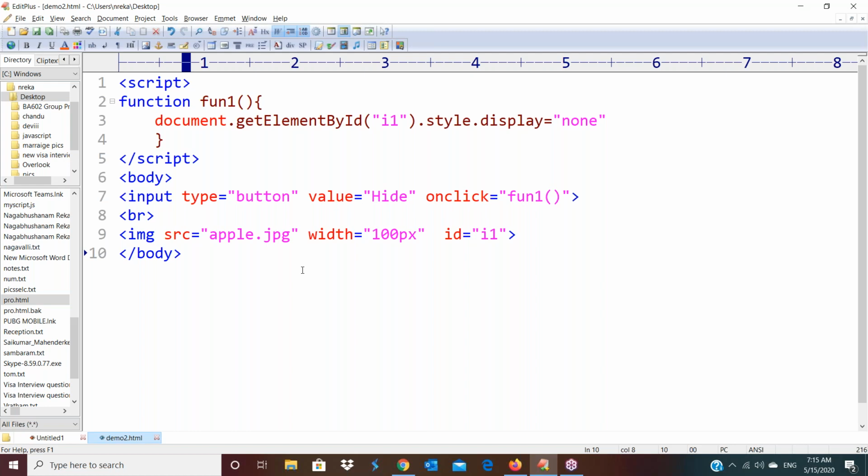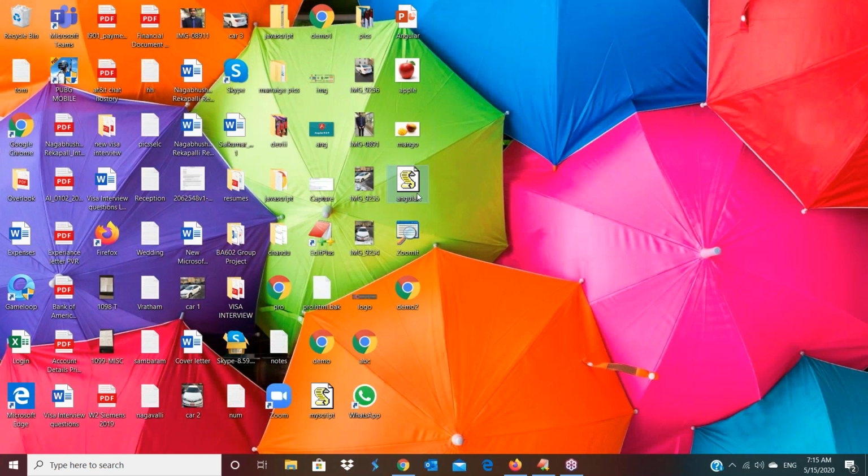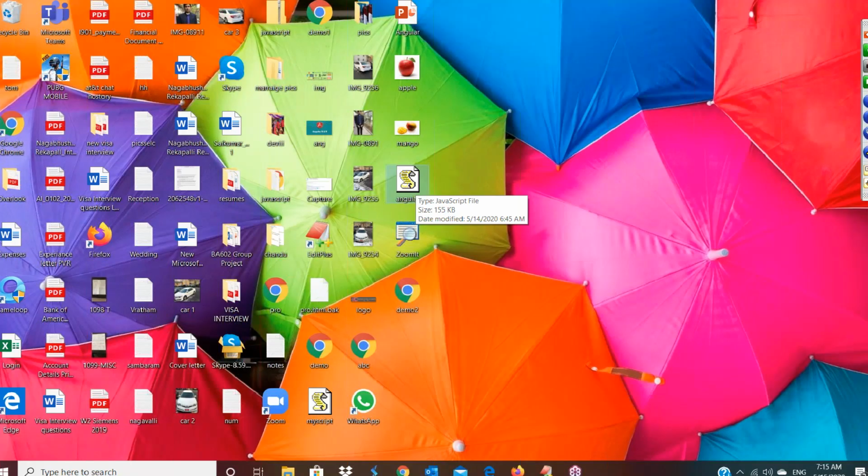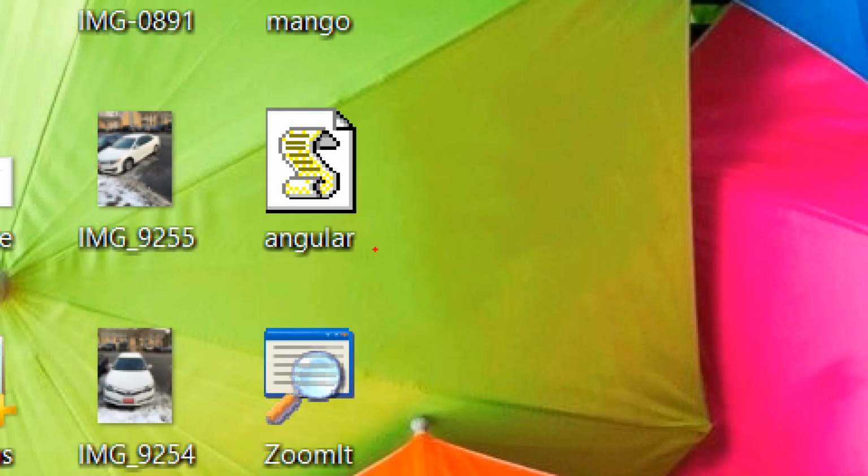So this is the old way which we use in web applications to work with these types of functionalities. Now the same concept, how to write it in AngularJS, that we are going to discuss now. How much difference you will get between this code and AngularJS code is the main concept here. To work with AngularJS, one file is required: angular.js. I downloaded this file from the internet, but you don't need to download it, because we are not working with AngularJS, we are working with Angular.